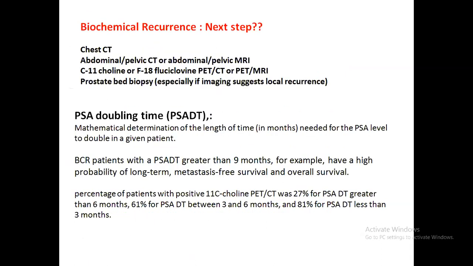So what is the next step? The next step is chest CT, abdominal and pelvic CT, and if you suspect metastasis, you might go for a PSMA PET scan. One important thing is the PSA doubling time, related to the PSA velocity. It is the mathematical determination of the length of time needed for the PSA level to double. It is seen that in a BCR patient, that is a biochemical recurrent patient, when the PSA doubling time is more than 9 months, there is a very good probability of long-term survival. I'm coming to why I'm telling you this now.